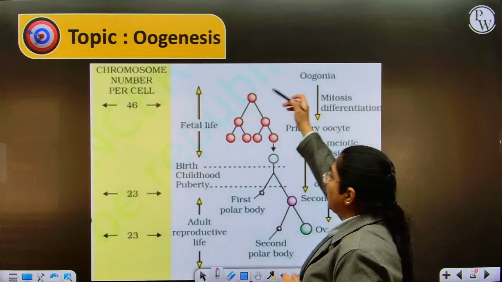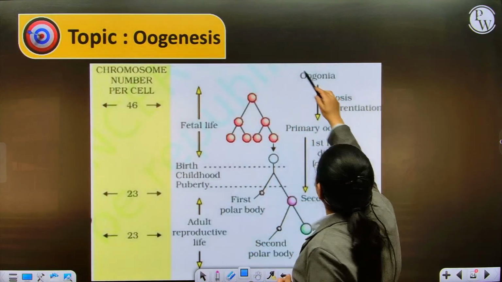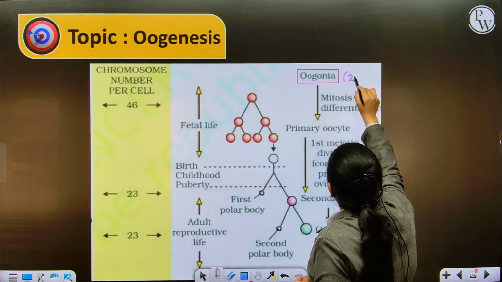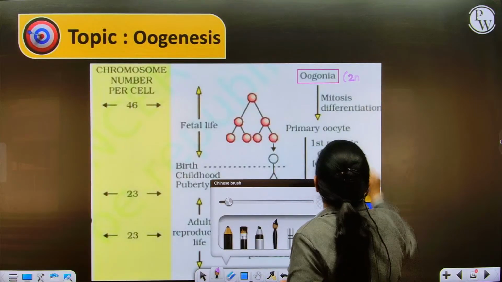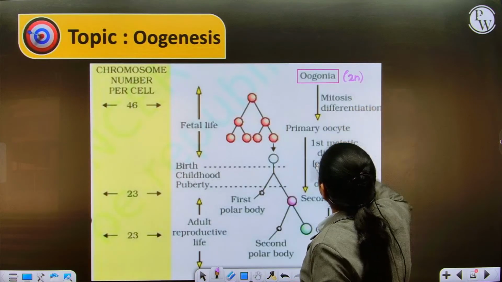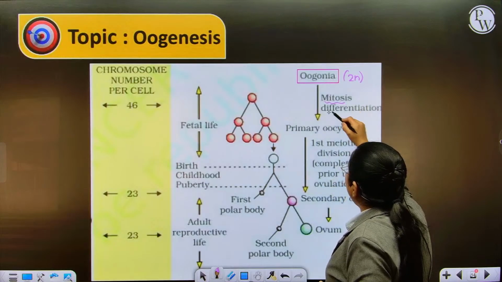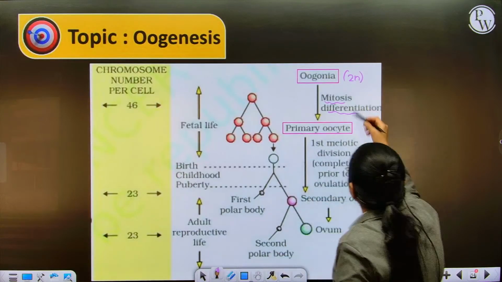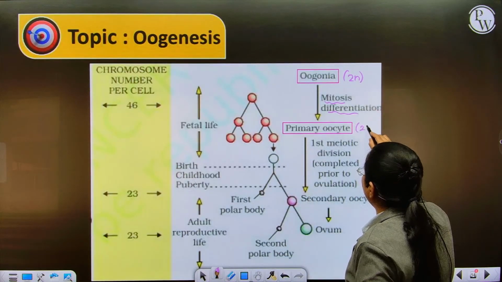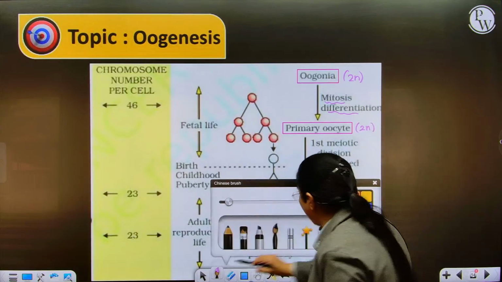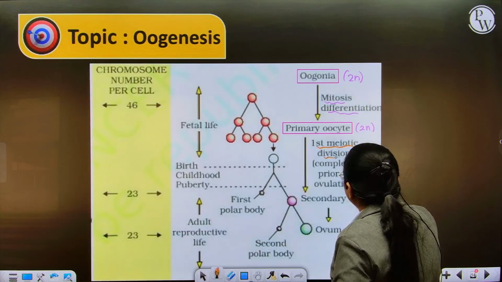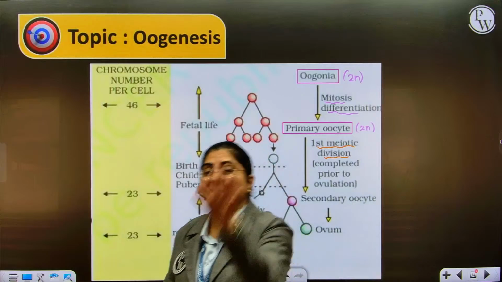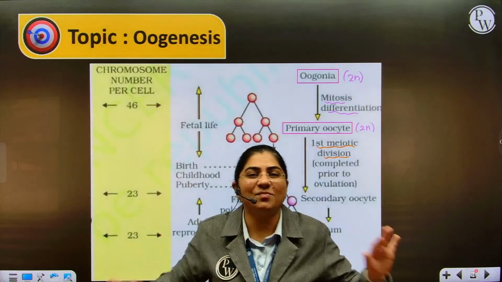So, in the fetal life, there are these egg mother cells which are called oogonia. Now, these oogonia are diploid cells. These oogonia will now undergo mitosis followed by differentiation to form primary oocytes. Since these primary oocytes are formed by mitosis, these are also diploid cells. They will undergo their first meiotic division, which is reductional division. Remember, in the fetal life, they start their meiotic division, but it is not completed in the fetal life.